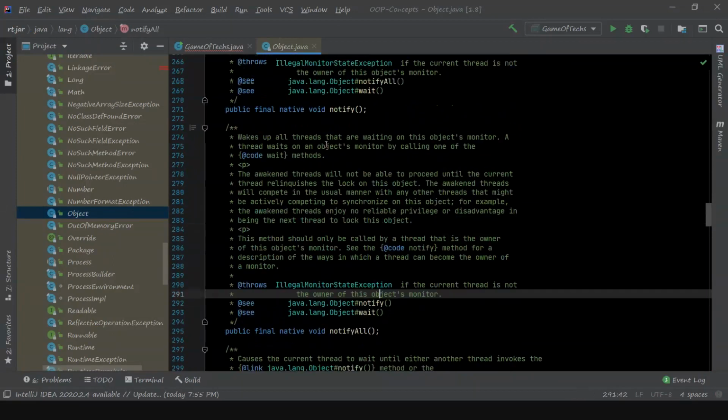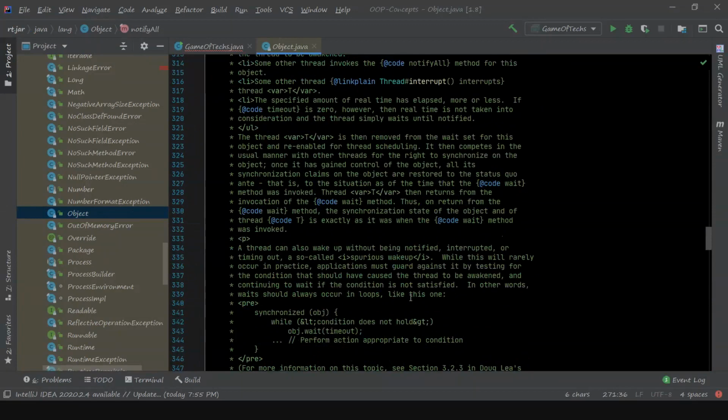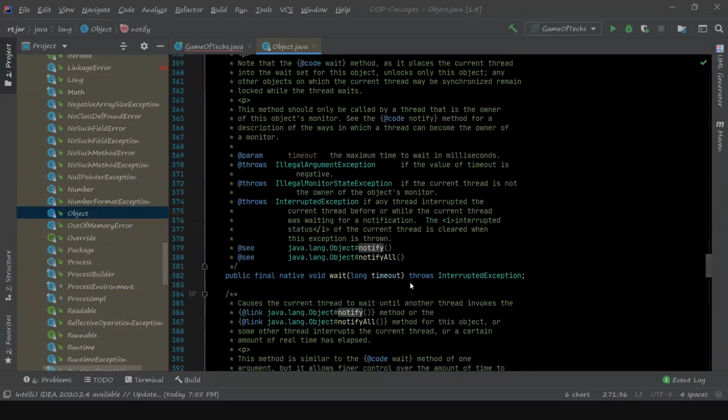There are a couple of methods like notifyAll, wait, etc. These methods of Object all play a part in synchronizing the activities of independently running threads in the program. So these are all part of thread manipulation and thread synchronization.